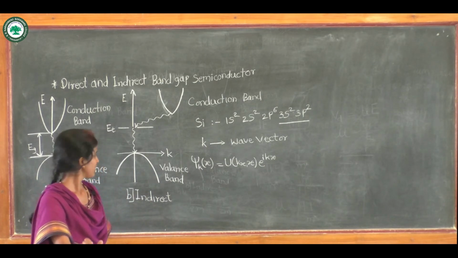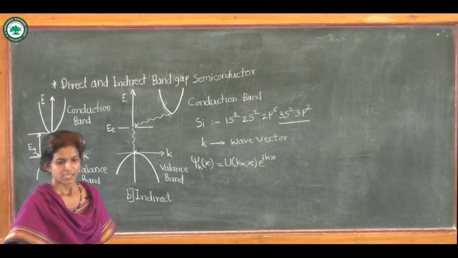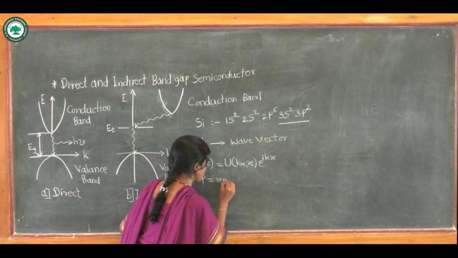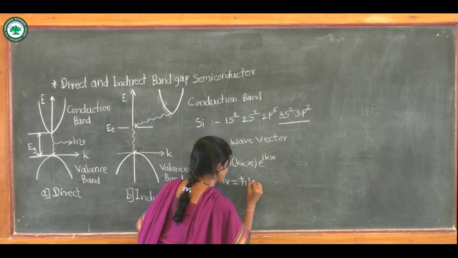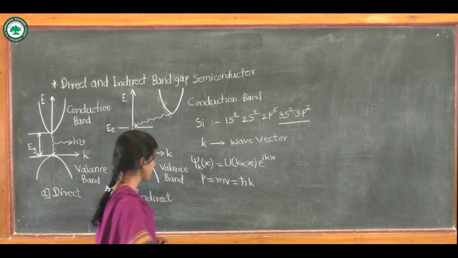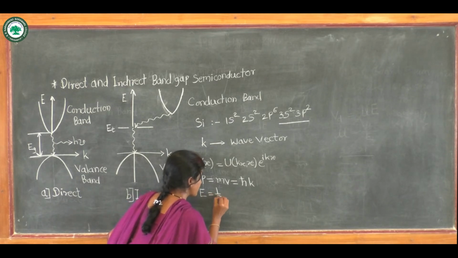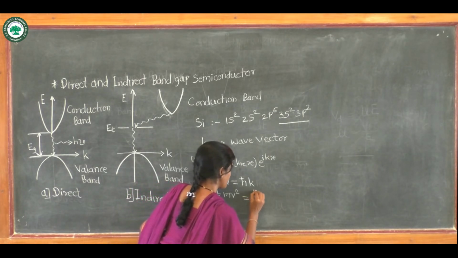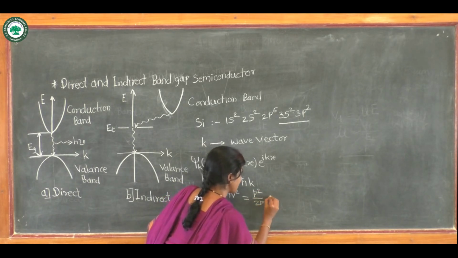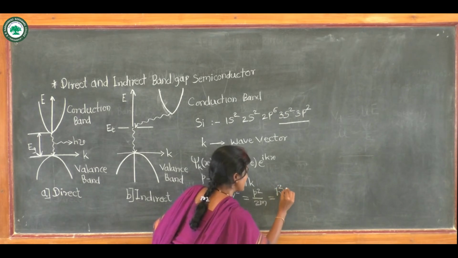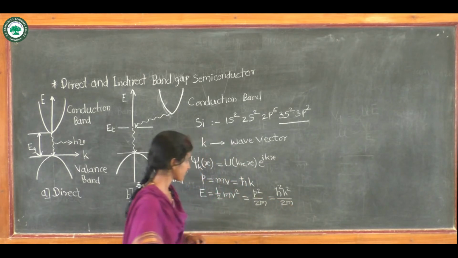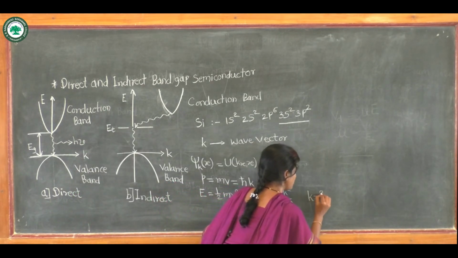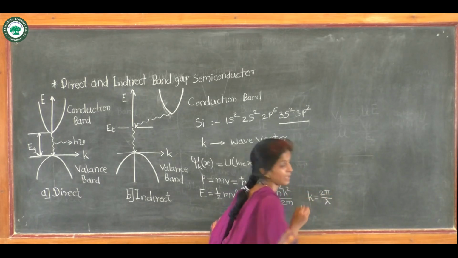As we know, the momentum is given by p equal to m into v, which is equal to h cross into k, and the energy is given by E equal to 1/2 m v square, or from this equation we may write E equal to p square upon 2m, or it is equal to h cross square k square upon 2m, where k is equal to 2 pi by lambda and lambda is the wavelength of the wave.